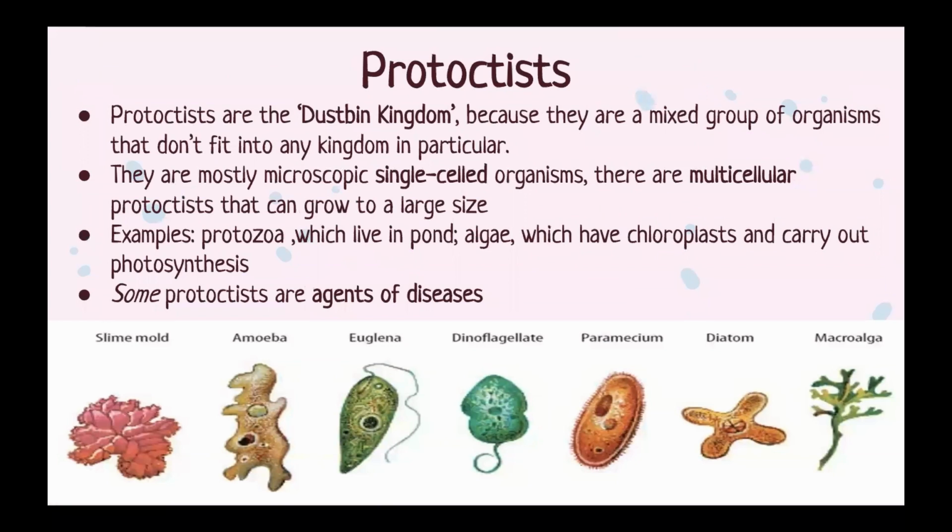Protoctists. Protoctists are known as the dustbin kingdom. This is because they are a mixed group of organisms that don't really fit into any kingdom in particular. They are mostly microscopic unicellular organisms, although there are multicellular protoctists that can grow to a large size. Some examples would include protozoa, which live in ponds, and algae, which have chloroplasts to help carry out photosynthesis. Some protoctists are agents of diseases.